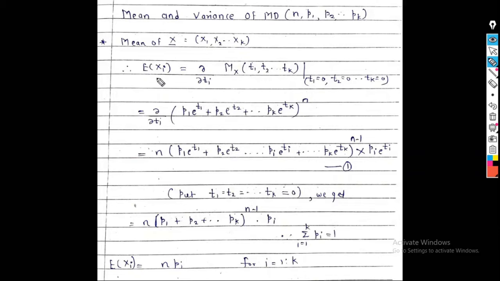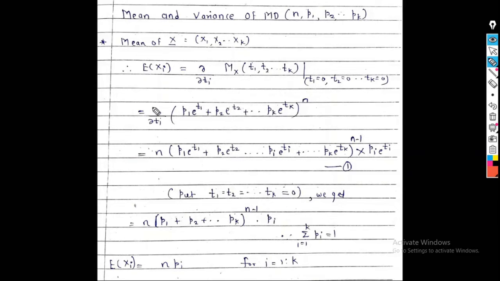So we know that expectation of Xi is equal to the partial derivative with respect to ti of M_X(t1, t2, ..., tk) at the point t1 equal to 0, t2 equal to 0 and tk equal to 0. So what is the partial derivative of M_X(t)? Del upon del ti of the MGF of the multinomial probability distribution, which is (p1 e raised to t1 plus p2 e raised to t2 plus ... pk e raised to tk) raised to n.